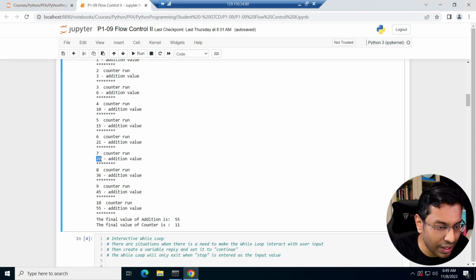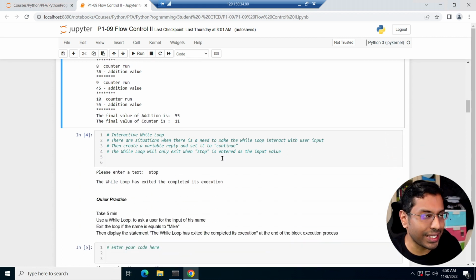You notice that your addition value keeps increasing and increasing until finally in the 10th counter run, you add 45 and 10 gives you 55 for your addition value, and then your counter becomes 11, and then it goes into the loop check, and it doesn't fulfill the criteria. It exits the loop, and we move on to the last two codes, which print the final value of addition is 55, and the final value of counter is 11, right?